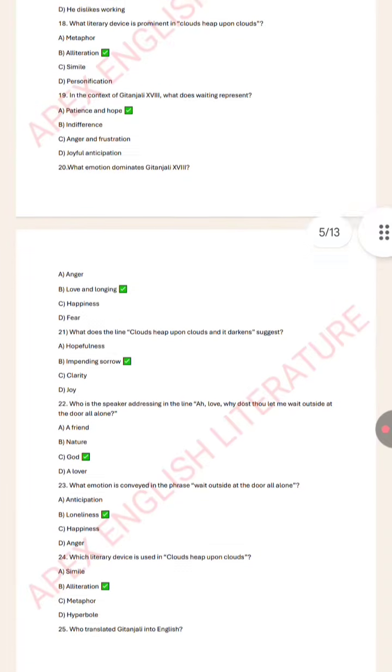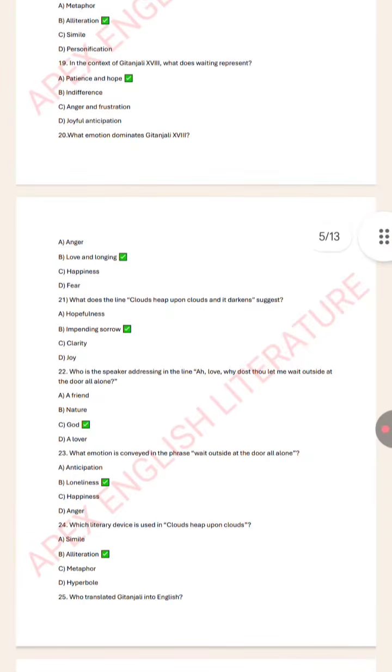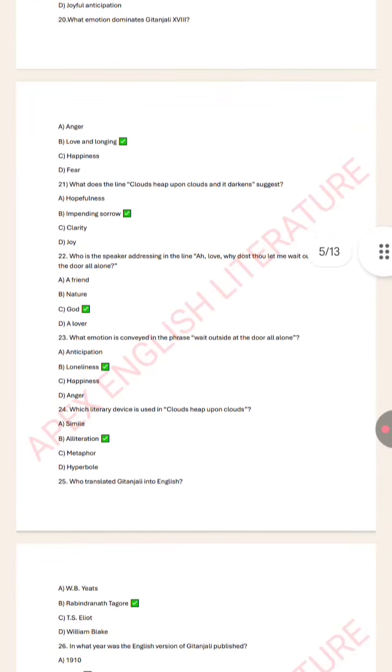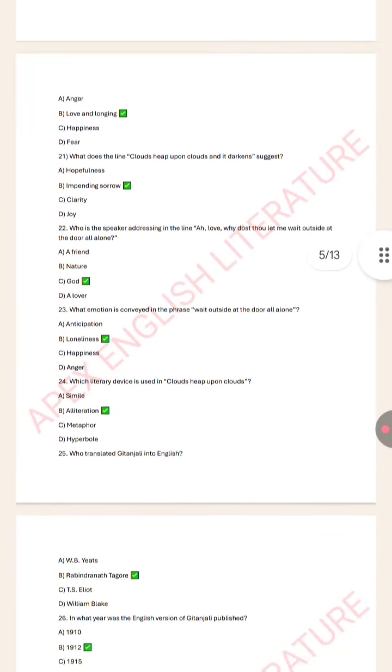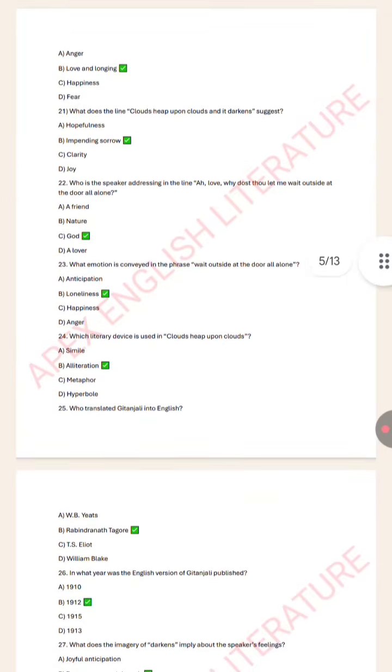What does the phrase "busy moments of the noontide work" indicate about the speaker's life? He experiences distraction from his longing. What literary device is prominent in "clouds heap upon clouds"? Alliteration. In the context of Gitanjali 18, what does waiting represent? Patience and hope. What emotion dominates Gitanjali 18? Love and longing. What does the line "clouds heap upon clouds and it darkens" suggest?